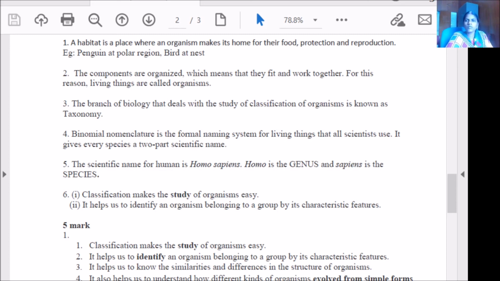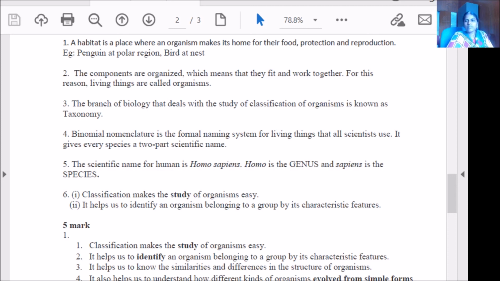So, what is binomial nomenclature? Binomial nomenclature is the formal naming system for living things that all scientists use. It gives every species a two-part scientific name. Specify the scientific name for human and mention the genus and species. The scientific name for human is Homo sapiens. Homo is the genus and sapiens is the species name. So the need for classification is that classification makes the study of organisms easy. It helps us to identify the organism belonging to a group by its characteristic features. You have to mention any two here.